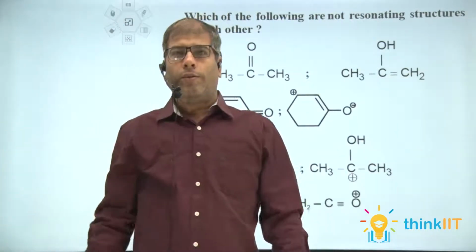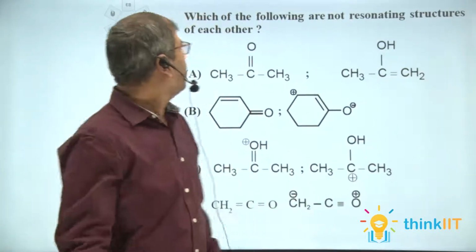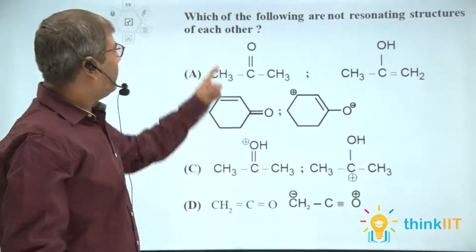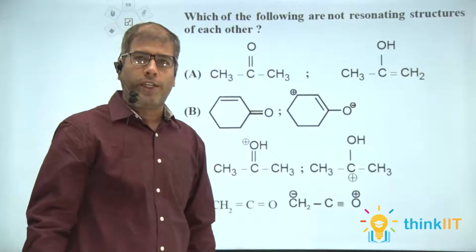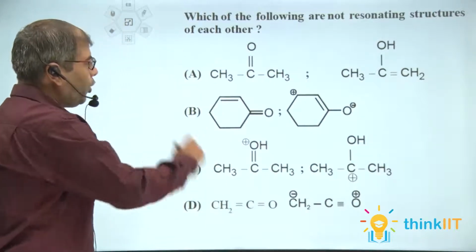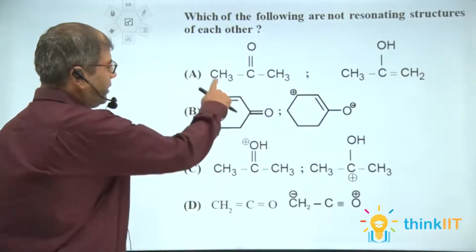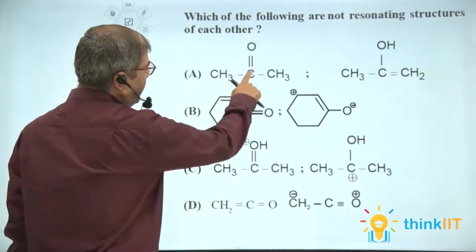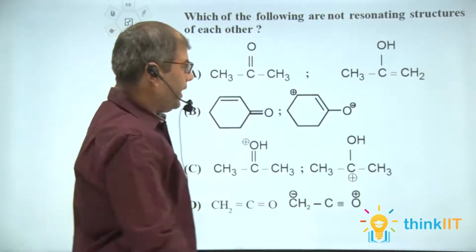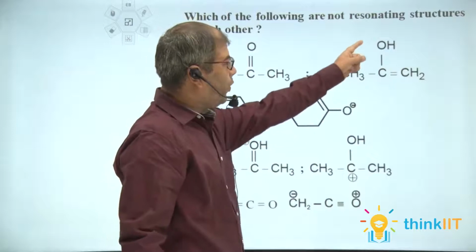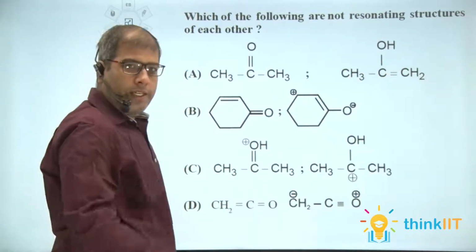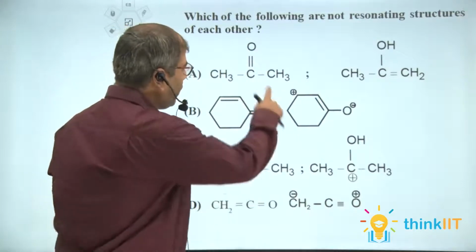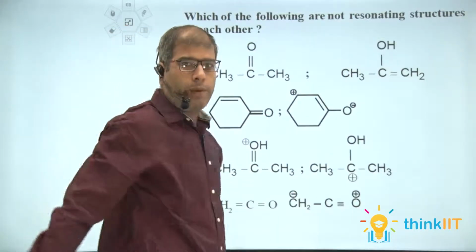Okay students, we come to the next question. First I am reading the question. Which of the following are not resonating structures of each other? In option A, this is acetone, CH3 C double bond O CH3, and this is CH3 COH double bond CH2. In this case, there is migration of an H atom.